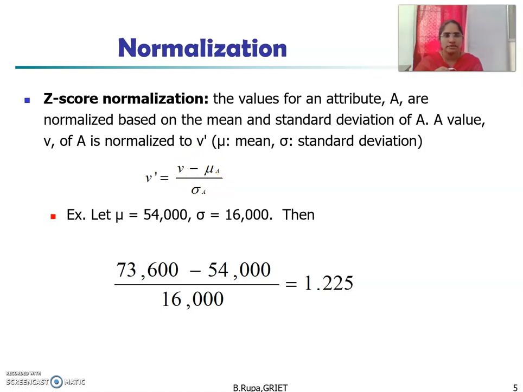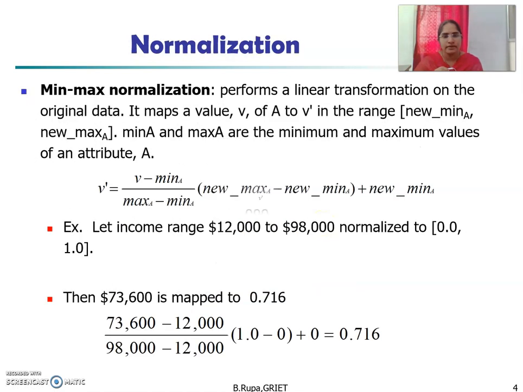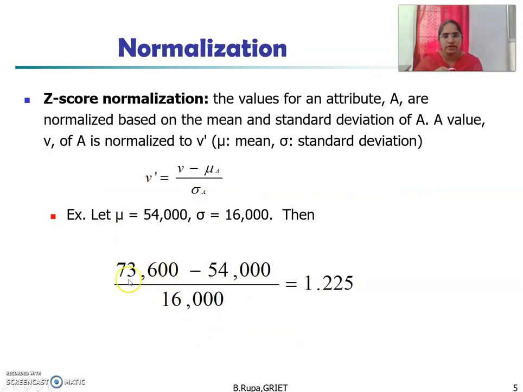Okay, whatever the normalization may be, we have to convert one form of data into another form. The V value has to be converted into V dash. Let us take an example where the mean value is 54,000 and the standard deviation is 16,000. As usual, we have the V value from the previous slide, 73,600. You can substitute this: V is 73,600 minus the mean value, divided by the standard deviation. It gives the value 1.225. This is the new value for attribute A. The V value has been converted into V dash as 1.225. This is about Z-score normalization.